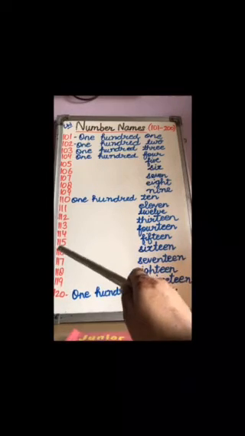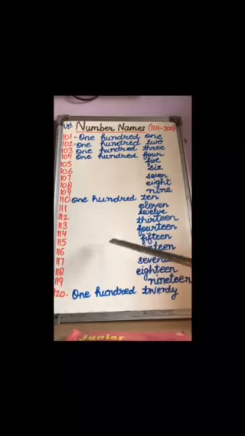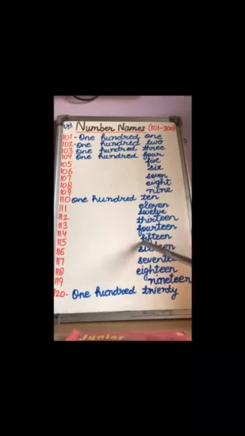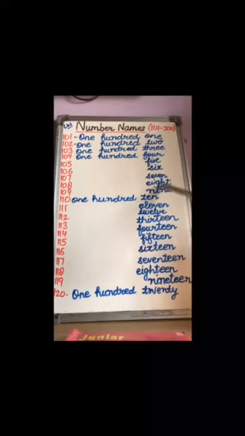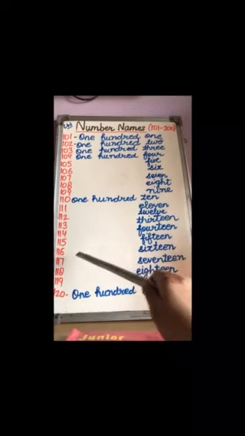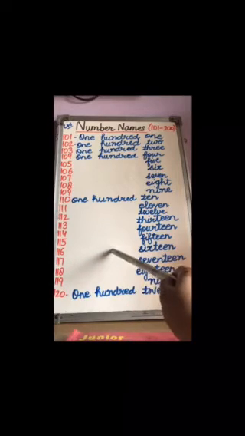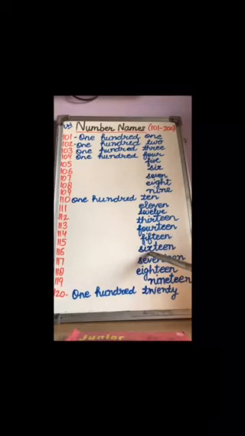Now 115. O-N-E, H-U-N-D-R-E-D, 100, and 15, F-I-F-T-E-E-N. Children, do not write F-I-V-E. F-I-V-E is the spelling of 5, but the spelling of 15 will become F-I-F-T-E-E-N. Now 116. ONE HUNDRED, 16, S-I-X, 6, T-E-E-N, 16.